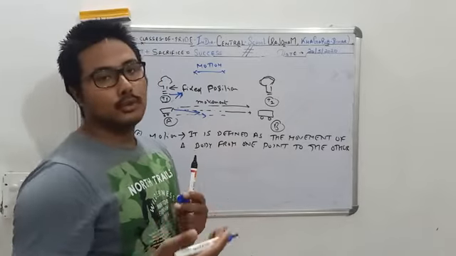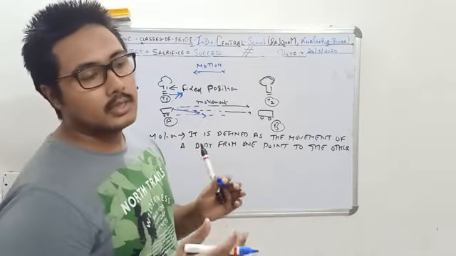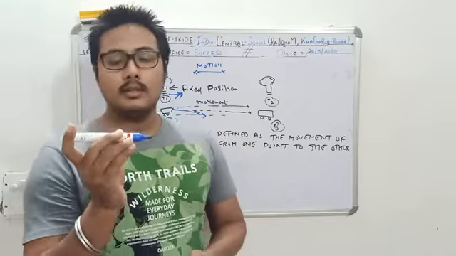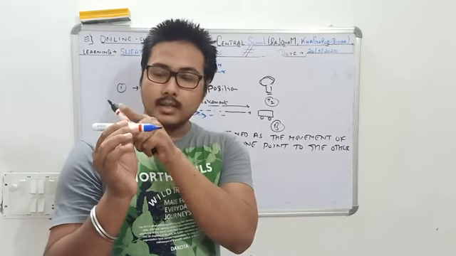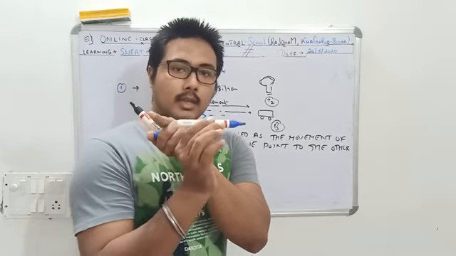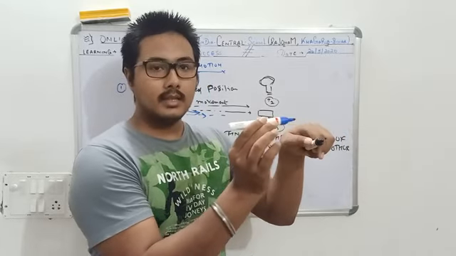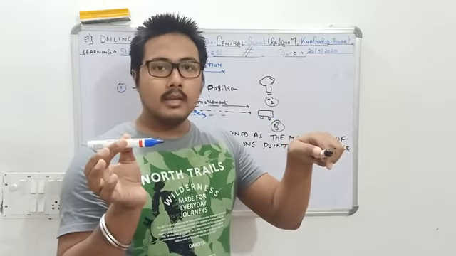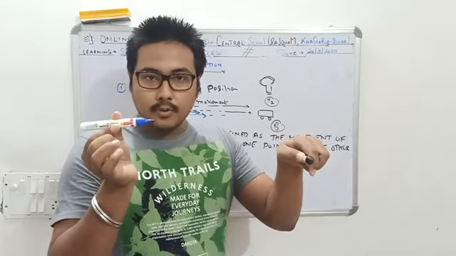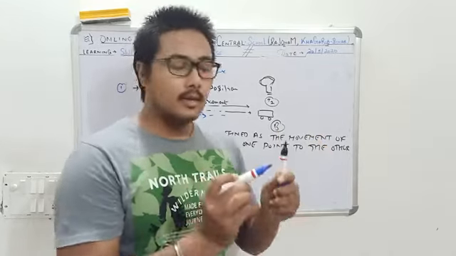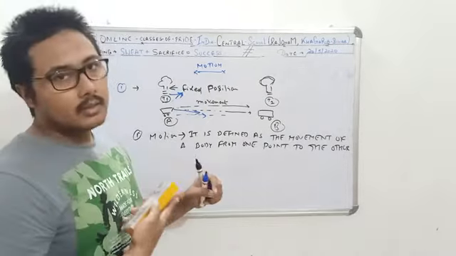So basically motion, you can also say, is a change in the position of a body with respect to time. Suppose this is a body. Now at a point, say T, this body is at this place. Now the body starts moving, and at a point, say T dash, the body reaches this place. This is called motion. From point A, the body has moved to point B. That is, the position of the body has changed from point A to point B, and this is called motion. I think everyone might have become very familiar with what motion is.